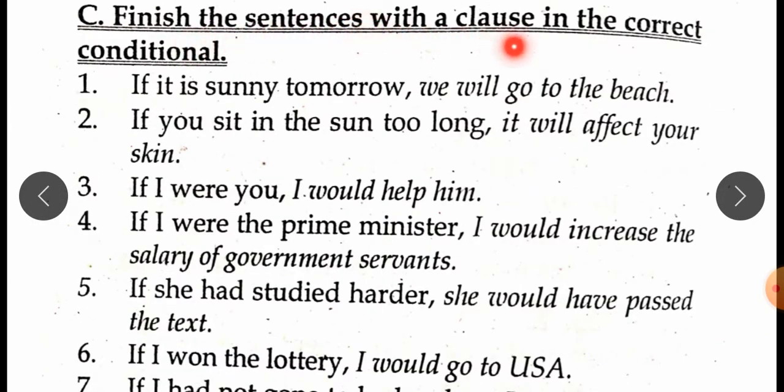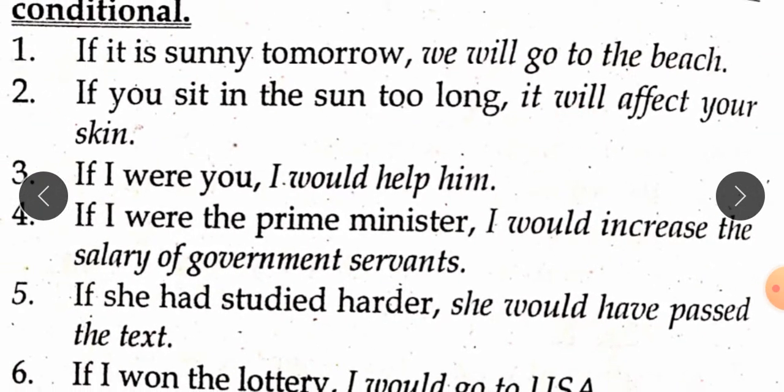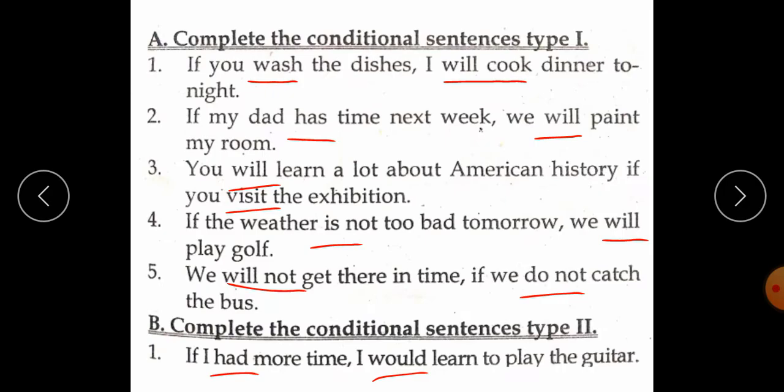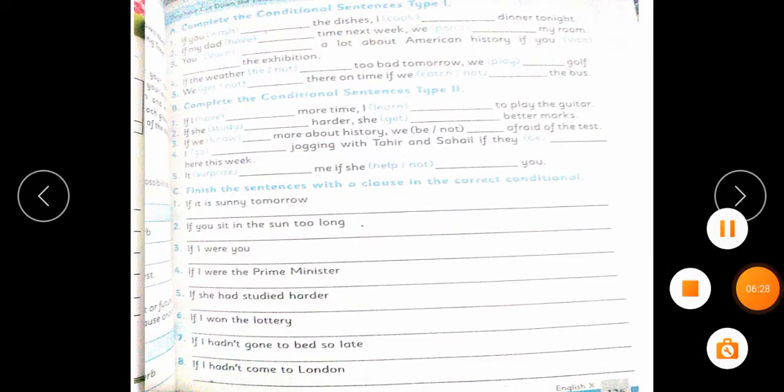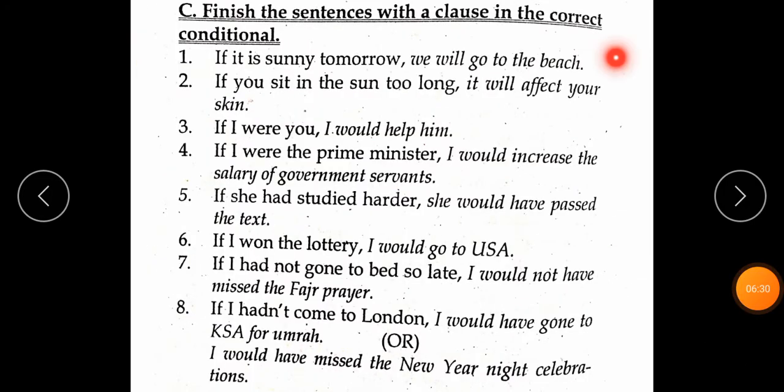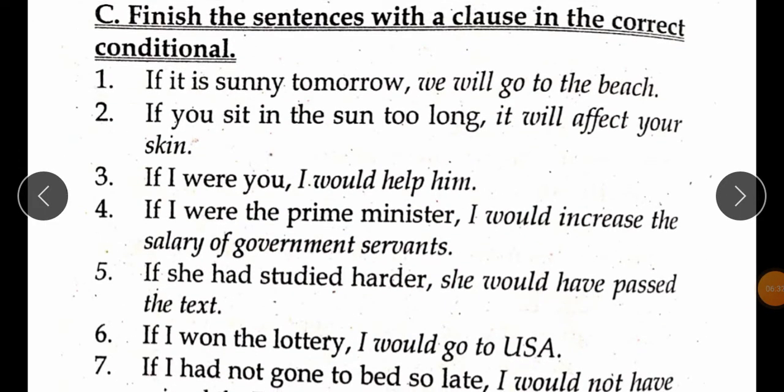Finish the sentences with a clause in the correct conditional. If it is sunny tomorrow, we will go to the beach. If you sit in the sun too long, it will affect your skin. Students, you will write these clauses with your if clause in your book. If I were you, I would help him.